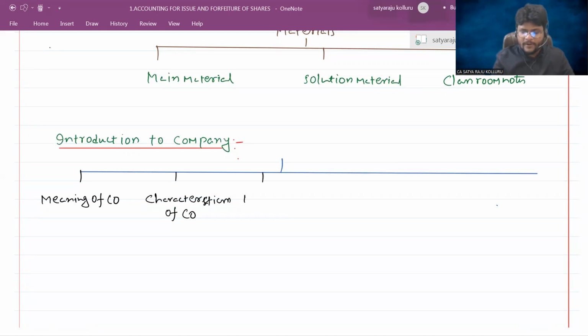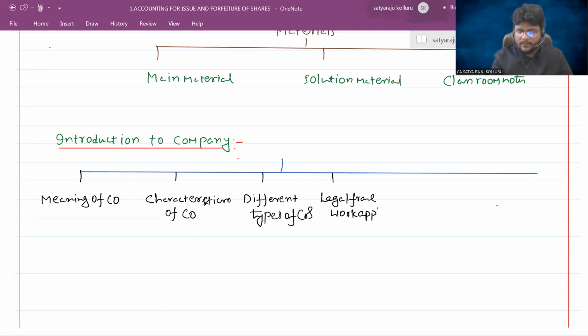Next, different types of companies. Then we will see the legal framework applicable to company. Then maintenance of books of accounts.